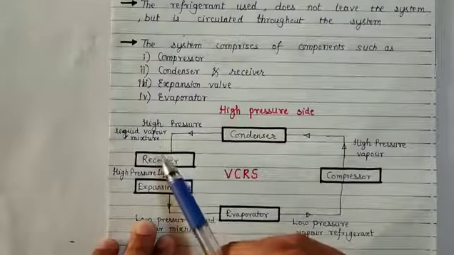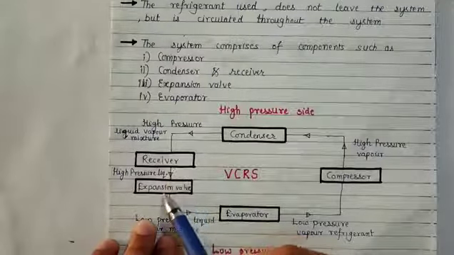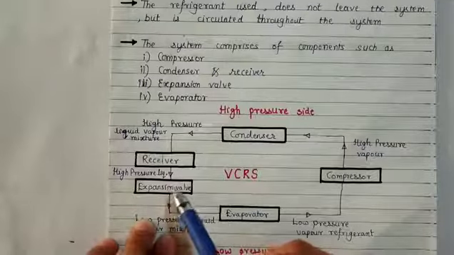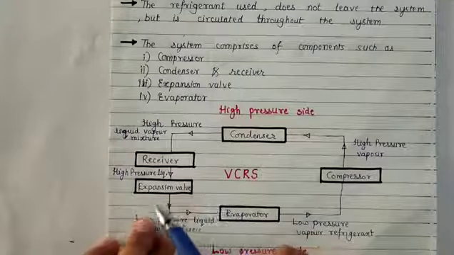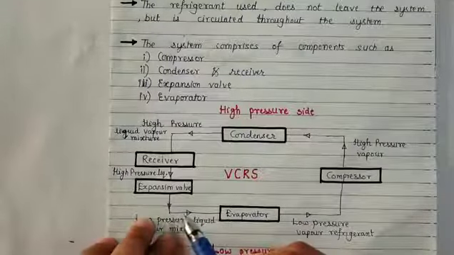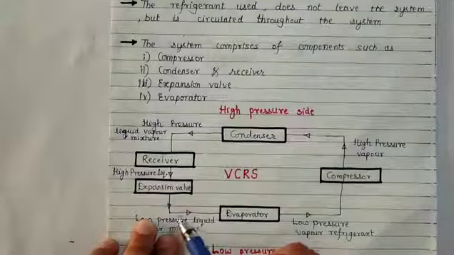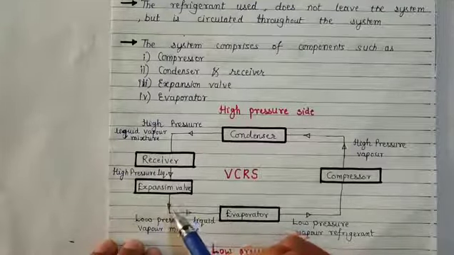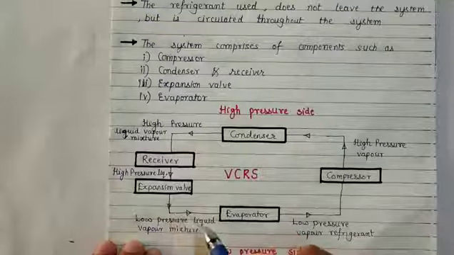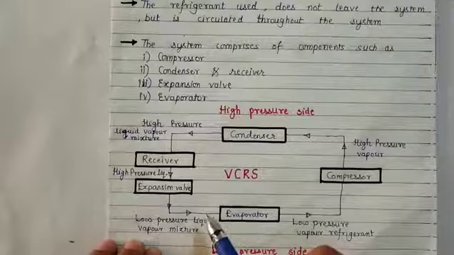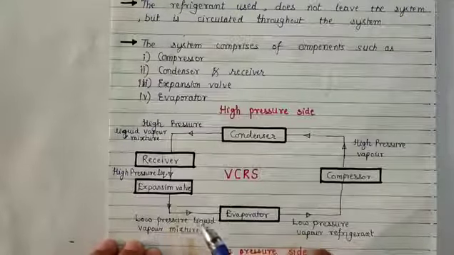Only the liquid is sent to the expansion valve. The expansion valve is basically like a throttling valve where pressure reduction takes place, along with temperature reduction. High pressure liquid is converted to a low pressure liquid vapor mixture after passing through the expansion valve, that is, after the expansion process.